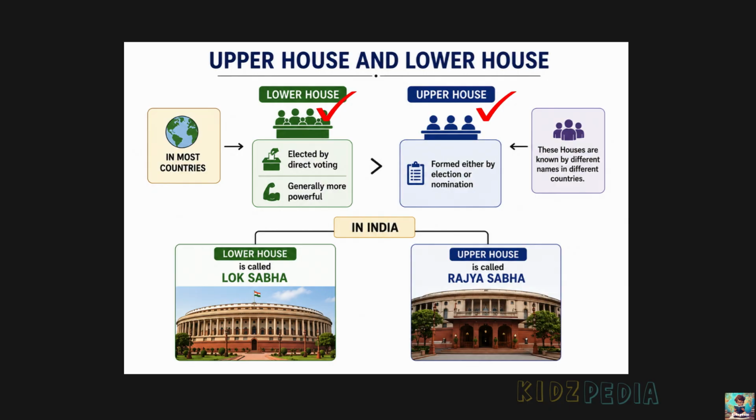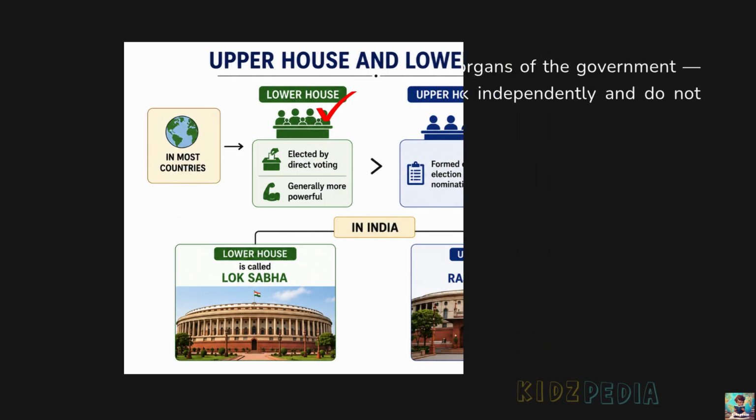Its members are chosen either by election, that is indirectly, or by nomination, depending on the country's system. The upper house also helps in making laws by discussing and reviewing them. And just like the legislature has different names in different countries, these two houses also have different names. In India, the lower house is called Lok Sabha and the upper house is called Rajya Sabha.